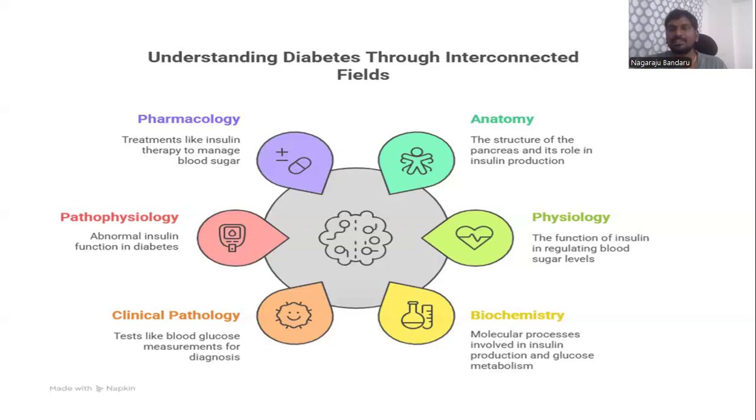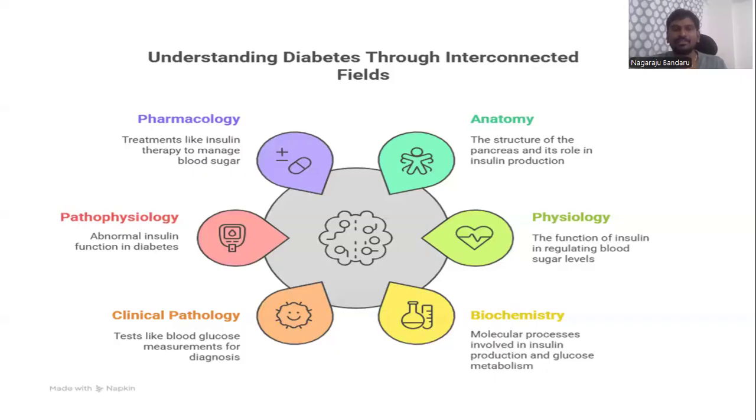Next, coming to physiology. What is the major function of insulin? How does insulin regulate the blood glucose levels? That is mainly related to physiology. Next, coming to biochemistry, we have to understand the molecular processes involved in insulin production and how insulin plays an important role in glucose metabolism, etc. Next, clinical pathology. For example, how we find out diabetes by performing glucose measurements or the HbA1c test. By performing some tests, we measure the glucose levels and diagnose the diabetes.